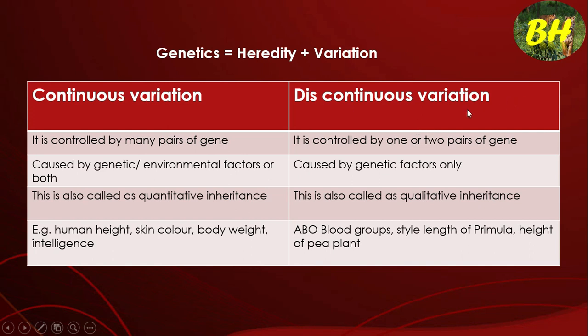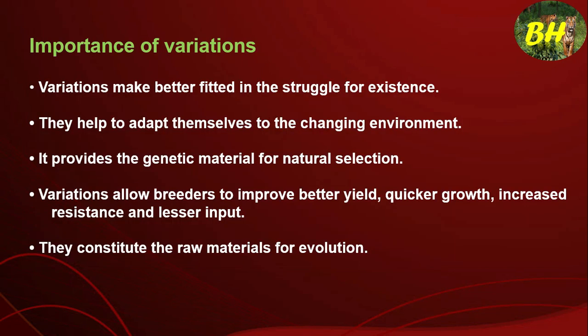And discontinuous variation is in contrast to this. Here many pairs of genes are not involved; only one or two pairs of genes control it. So it is caused by genetic factors only, and this is called qualitative inheritance. Some examples are ABO blood groups, style length of primula and height of pea plant. These are characteristic features controlled by one or two pairs of genes only. So this is the difference between continuous and discontinuous variation.